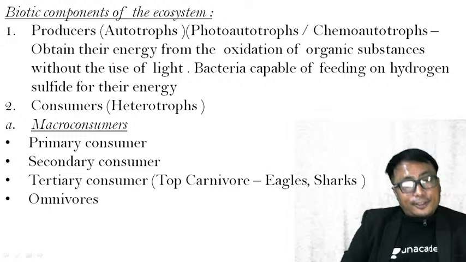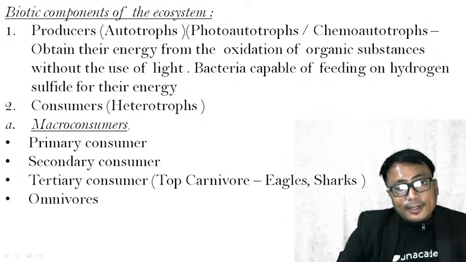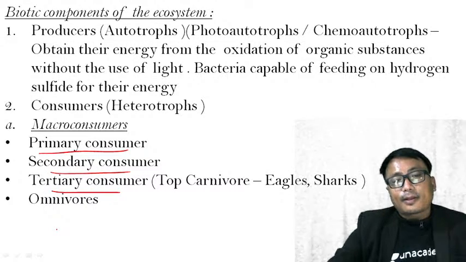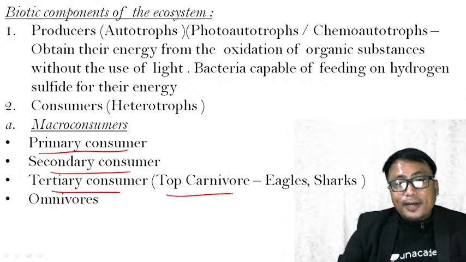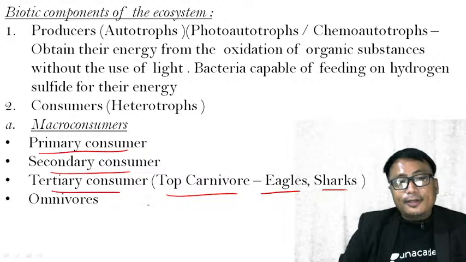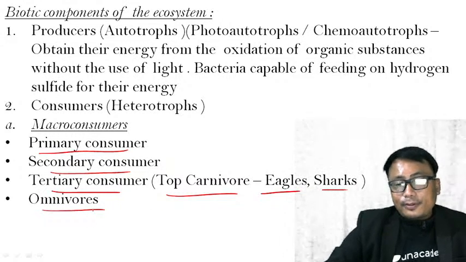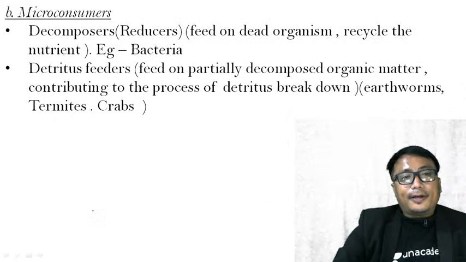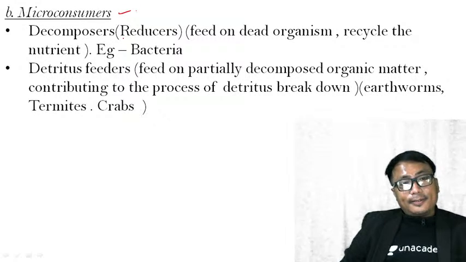Consumers are known as heterotrophs. Consumers can be, number one, macro consumers. Under macro consumers they are primary consumers, secondary consumers, tertiary consumers. Tertiary consumers can be top carnivores, that is eagle and shark, and omnivores. Clear? That consume both plants and animals. Okay, now micro consumers. Micro consumers can be... it is important.